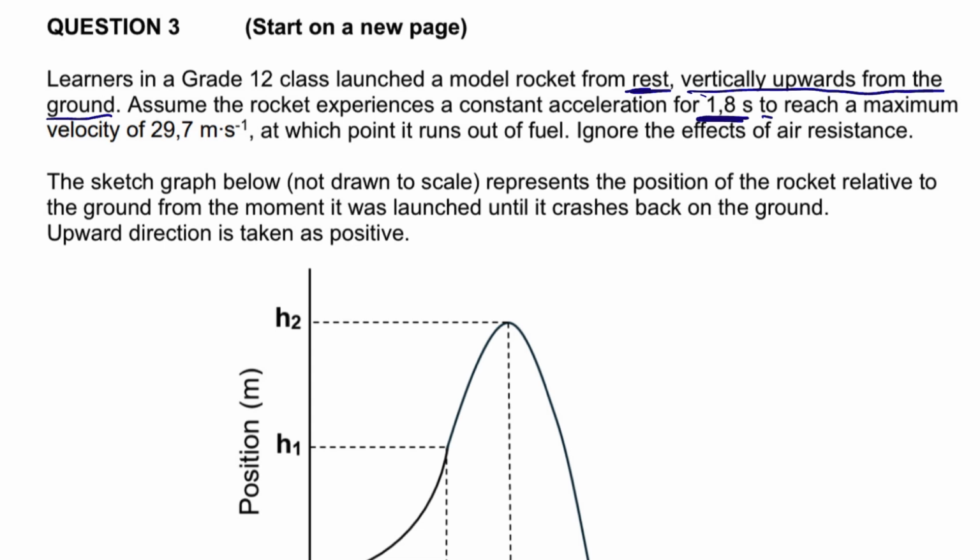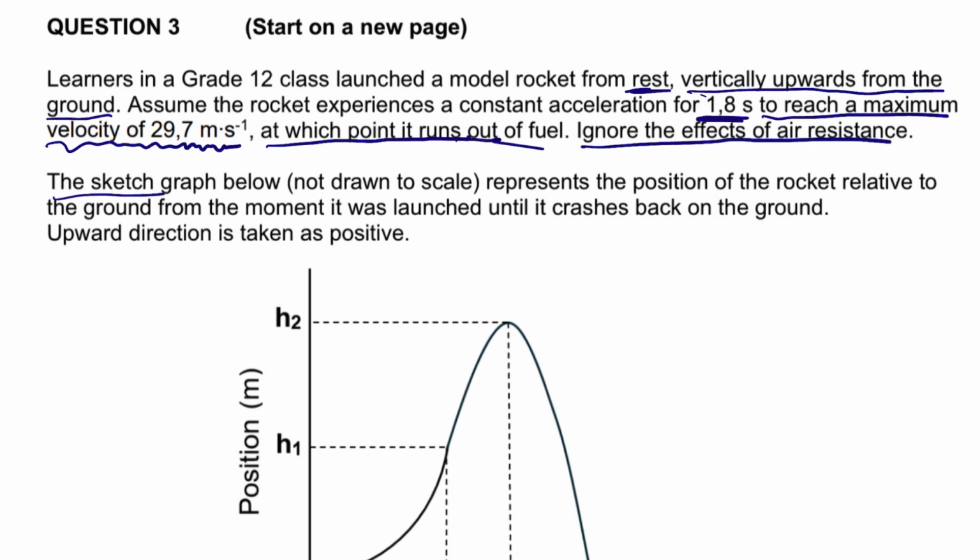And then to reach the maximum velocity of 29.7 meters per second, at which point it runs out of fuel. It says ignore the effect of air resistance, right?